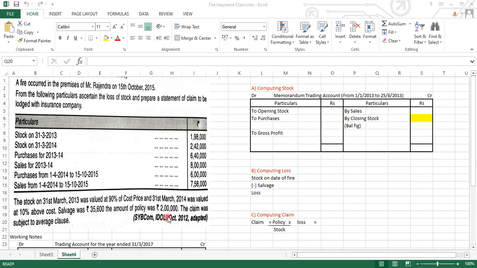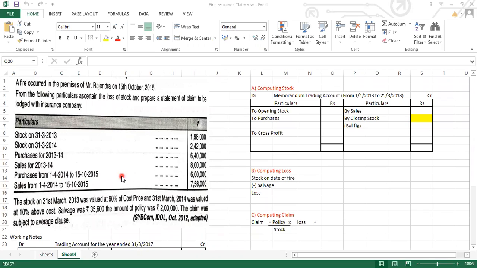And the amount of policy was 2 lakh. The claim was subject to the average clause. Fine, हमें average clause का फॉर्मूला लगा के we have to calculate the claim. Now we have done this. Do we have any information regarding gross profit over here? नहीं है gross profit के regarding कुछ भी information.